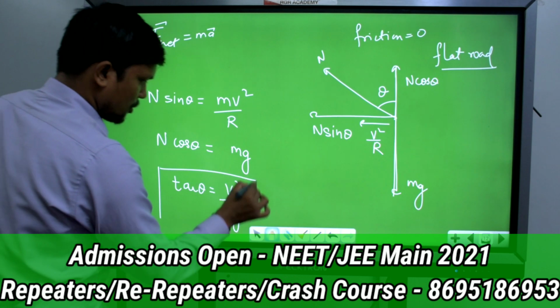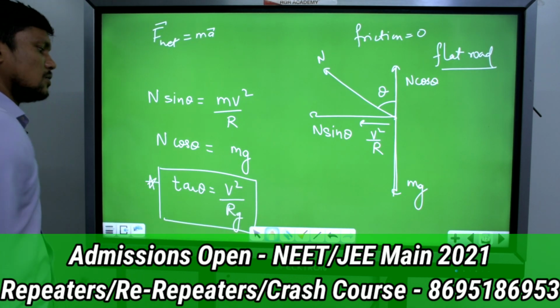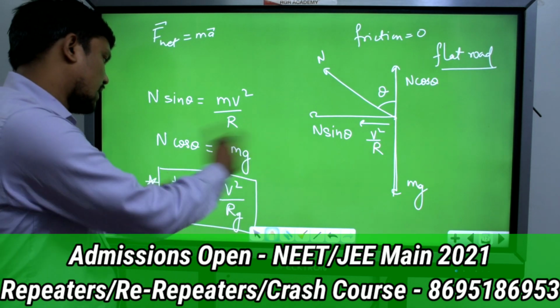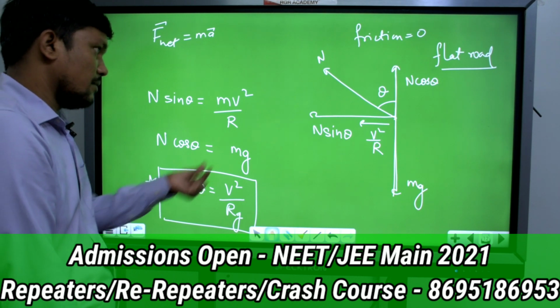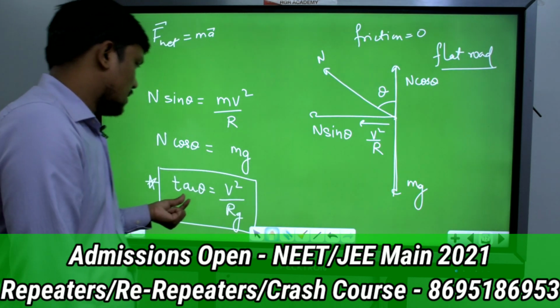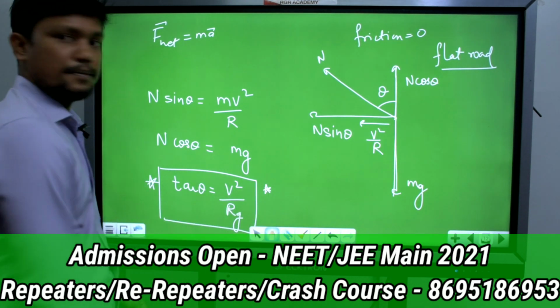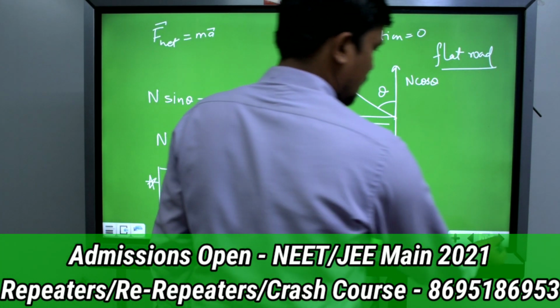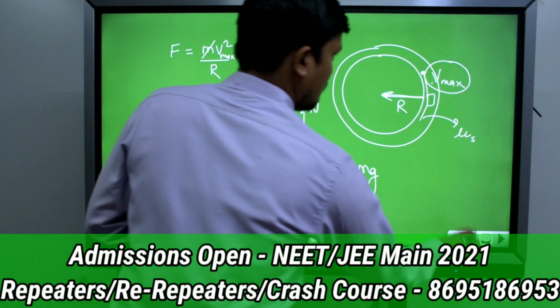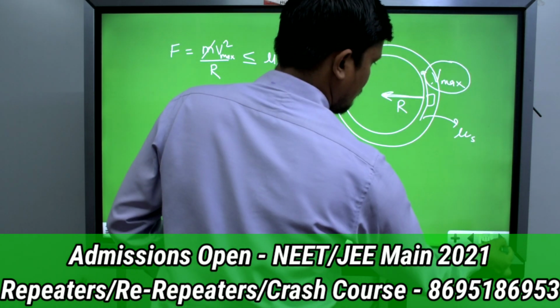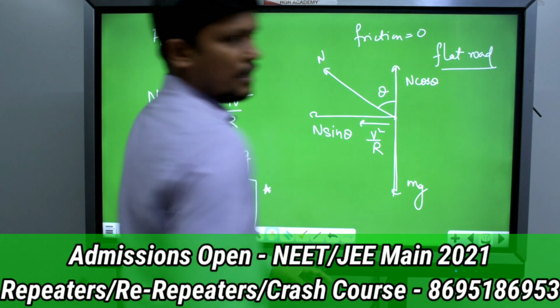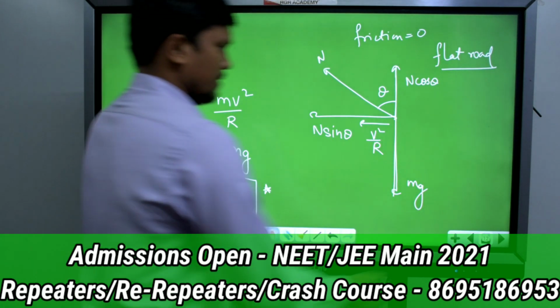So the previous question was based on this one. By what angle should the vehicle bend? Tan inverse of v square by rg. This is a direct result you can remember. Now two more cases are there. We will discuss them if any question comes, in which a banking angle is there. Otherwise, I will tell you here itself.